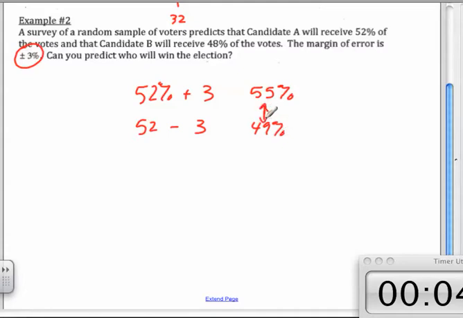Can we predict that that candidate's going to win? It looks likely, doesn't it? But is it possible that he only gets 49% and she gets 51%? It's possible because it's within that margin of error. Do you see that? Any questions about that?